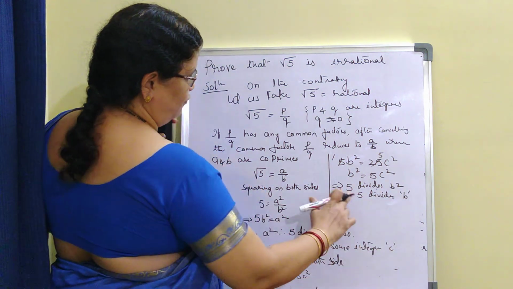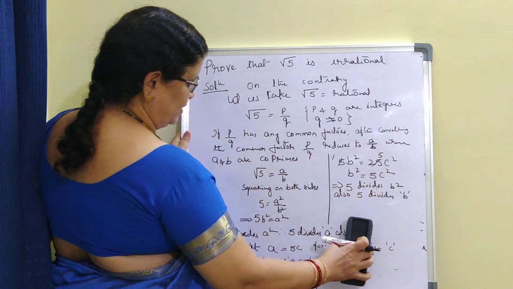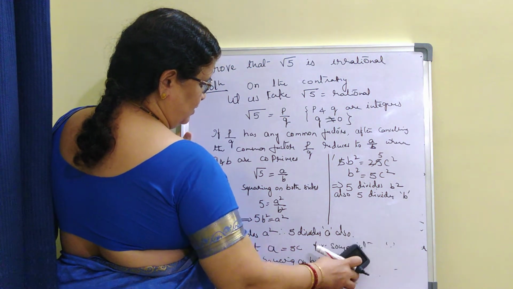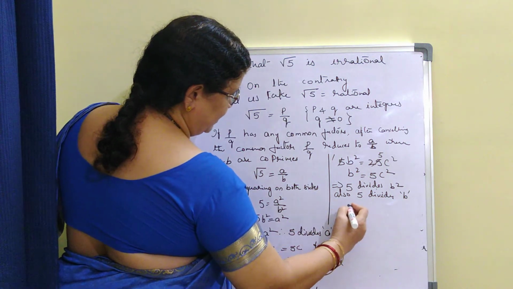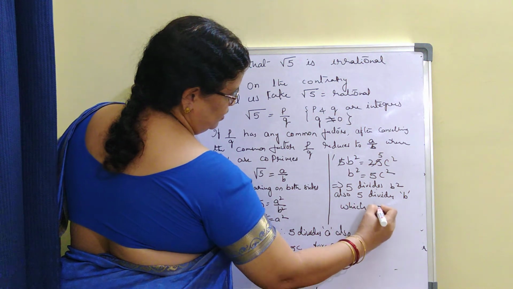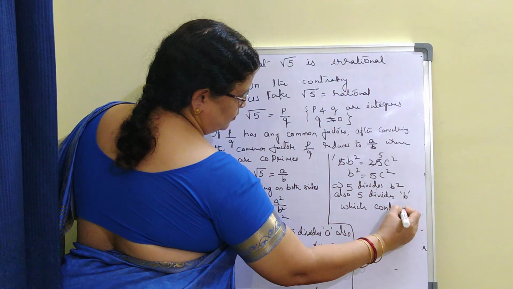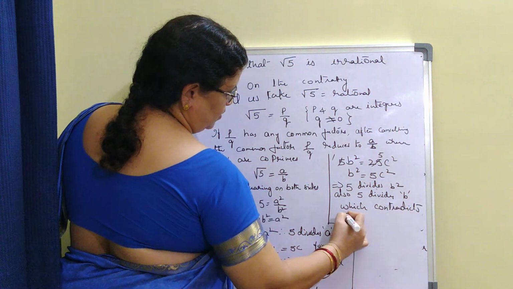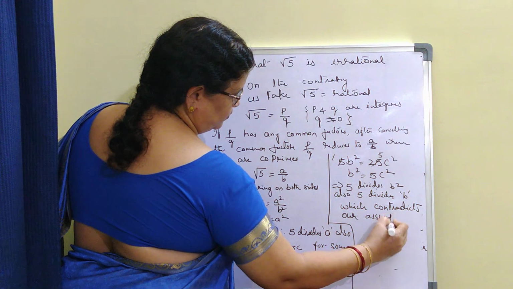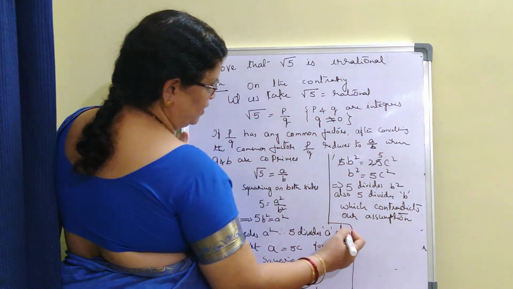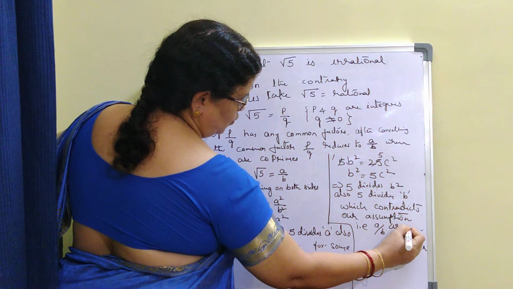So what happened here? 5 is dividing B also, 5 is dividing A also, which contradicts our assumption, that is A by B, A and B are co-primes. Let us write that, which contradicts our assumption. What is our assumption? That is A by B are co-primes.